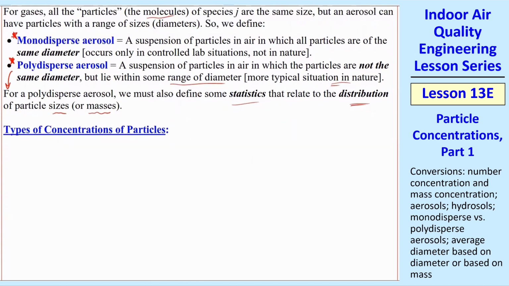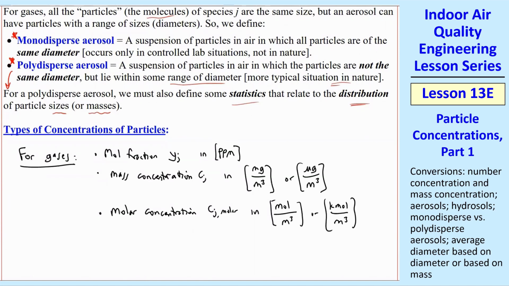First of all, recall that for gases we use mole fraction or mass concentration or molar concentration. And I list the units for each of those. Mole fraction is ppm, and then mass concentration is milligram per meter cubed or microgram per meter cubed. Molar concentration is in mole per meter cubed, kilomole per meter cubed.